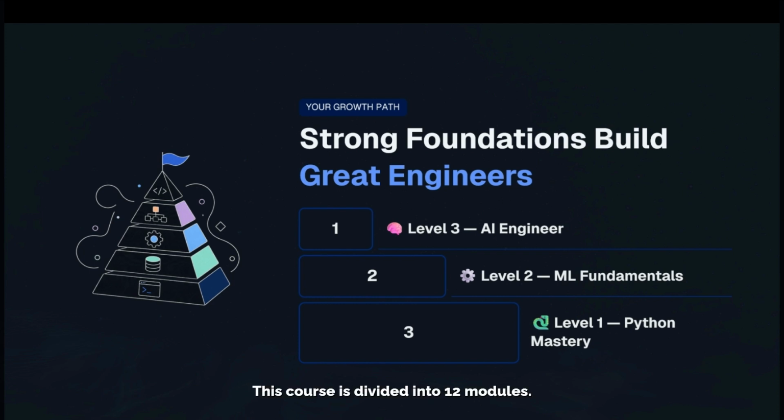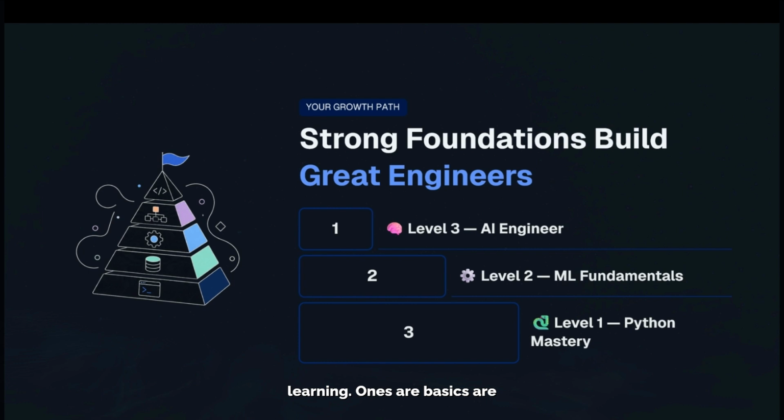This course is divided into 12 modules. We begin with Python Essentials, where you'll learn the fundamentals of Python programming. Then we'll move to Python for AI and machine learning, followed by SQL, which helps us work with databases. After that, we'll study NumPy for numerical computing, Pandas for data analysis, and data visualization using Matplotlib and Seaborn. Next comes probability and statistics, which forms the mathematical foundation of machine learning.